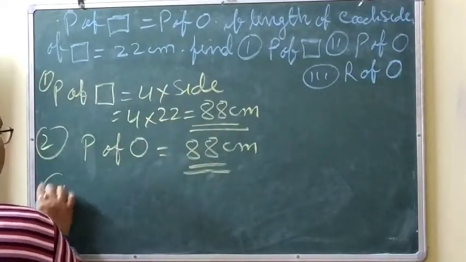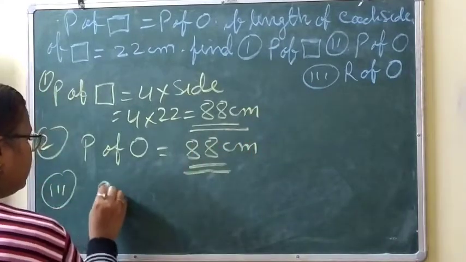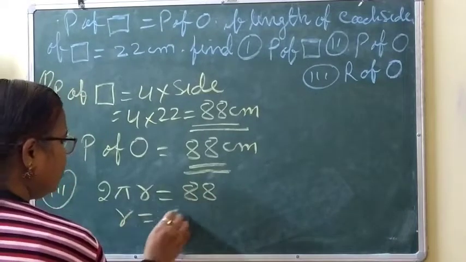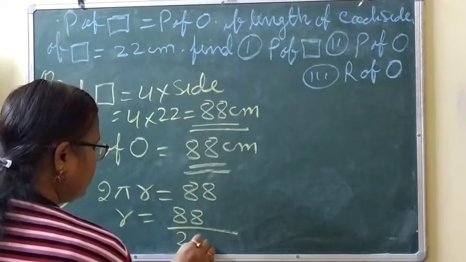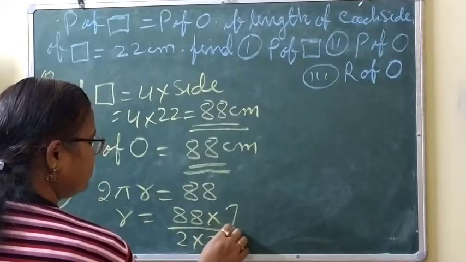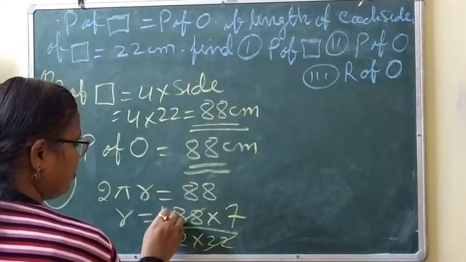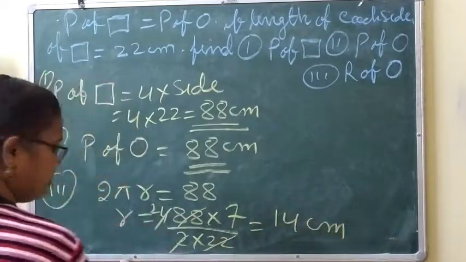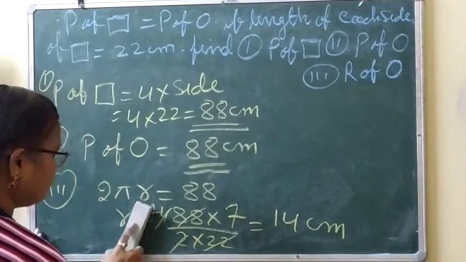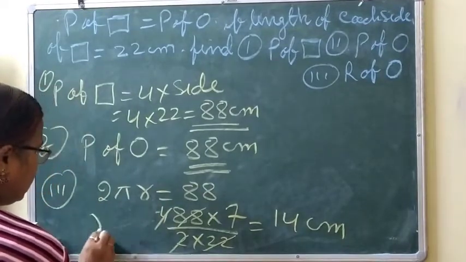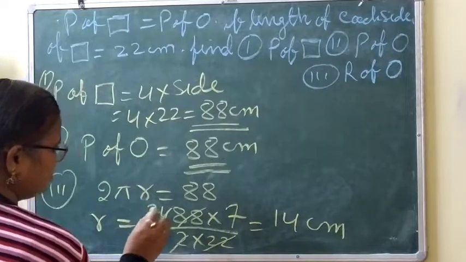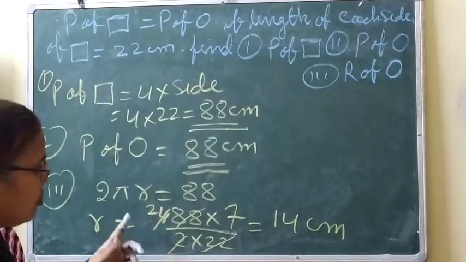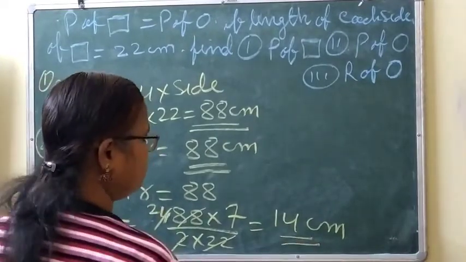And third, you have to find R of the circle. You know 2 pi r is 88. So R will be equal to 88 by 2 into 22 by 7. Here you can cut, 4 times and 2 times, and so we get 14 centimeter. So this is the third answer.